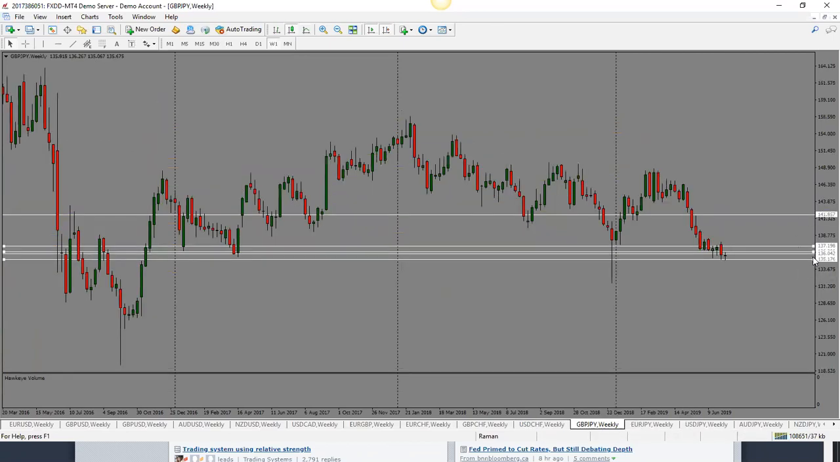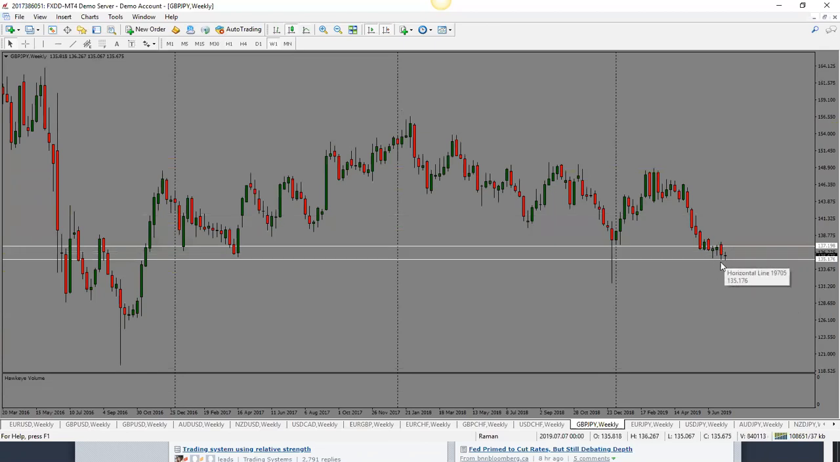Pound yen here. Let's take a look. Okay, so pound yen, it came into the support here, hasn't been able to break the support. And we have an indecision candle here. Price opened and closed at exactly the same place, and we have pins on both sides. So at this point, this is neutral and it can go back up.